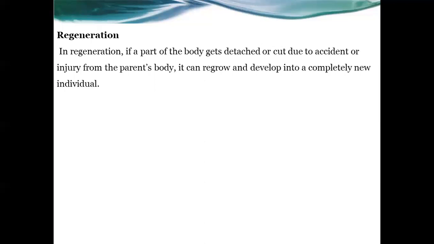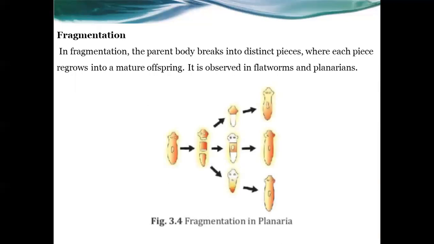And the last part of asexual reproduction is fragmentation. In fragmentation, the parent body breaks into distinct pieces. Look at the figure. Fragmentation in planaria is showing that one planaria is there, and the body of the planaria is divided into three, and each piece regrows into a mature offspring.